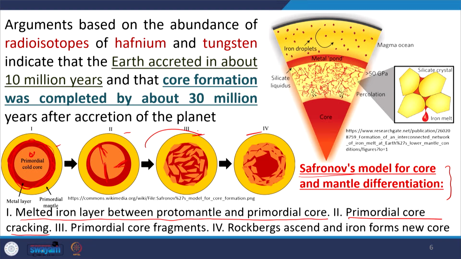Once the cracks allowed the molten material to pass inside, there is intermixing. Now you see this primordial core and the mantle material, or the molten metal material, intermixed, and with further rotation they differentiated. Due to differentiation, the relatively lighter material came to the periphery, and the heavier material, the metals, occupied the core. This was the theory proposed by Safronov, and it is the most acceptable till now.